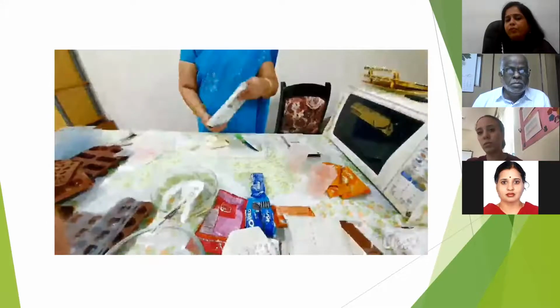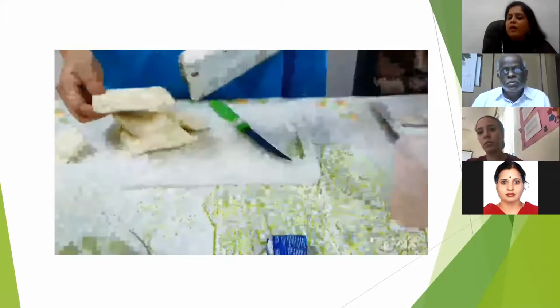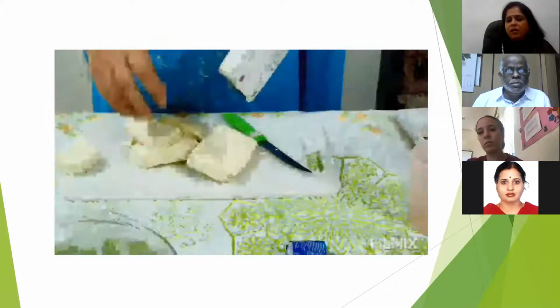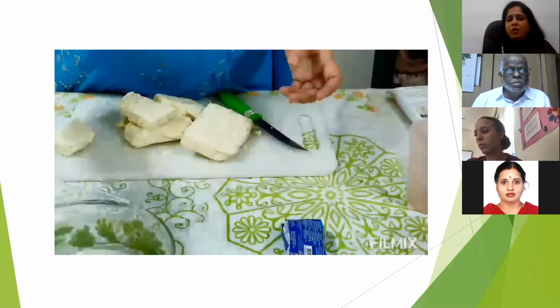So now we are taking the compound and we'll have to cut it into pieces. There is no particular shape because anyway we are going to melt it.